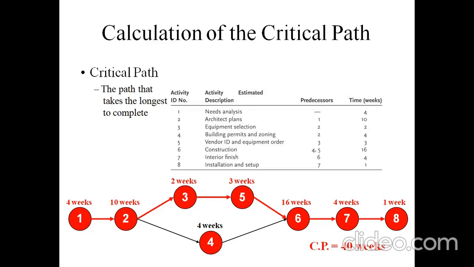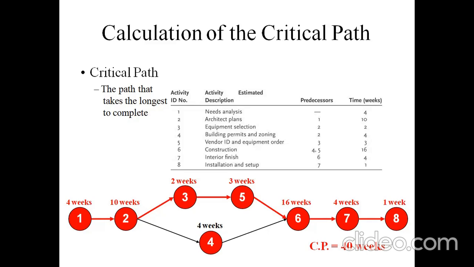So activity 2 should be completed in a duration of 14 weeks. Activity 3 can be completed in 16 weeks, and activity 5 may take about 19. The sixth activity may take 19 plus 16, 35 weeks, and the seventh activity is completed at 35 plus 4, 49 weeks, and the eighth activity completes within a week. So the overall path duration has been calculated as 40 weeks for path 1.